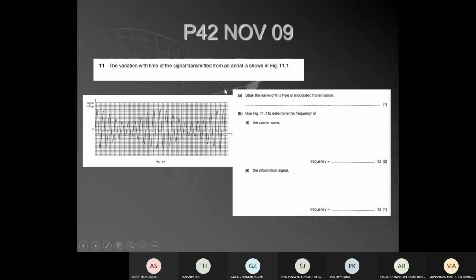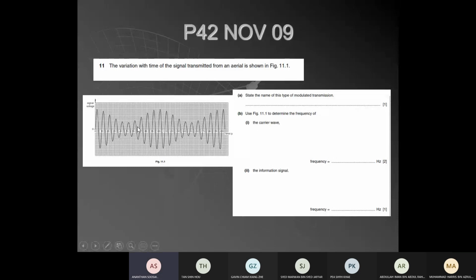Okay, another question. Is this AM or FM? This is your AM signal, amplitude modulation. State the name of this type of modulation transmission. Of course, this is AM because the amplitude has been varying. Say AM, amplitude modulation. Then determine the frequency of the carrier.